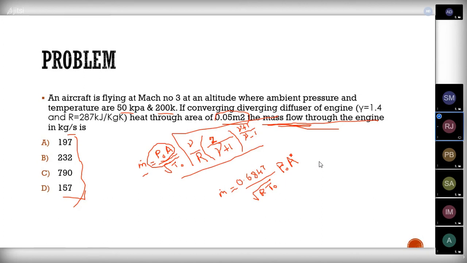Guys, are you able to solve this sum? Am I audible? Yeah. Okay, try to solve this sum and find the answer.